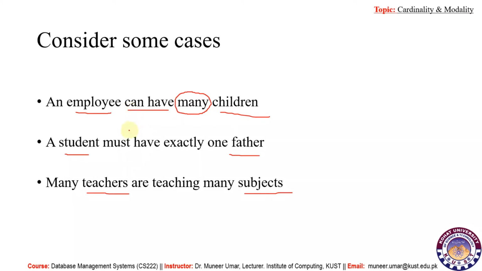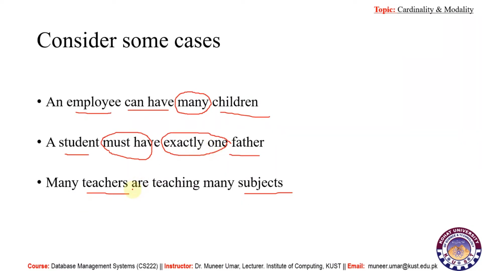Similarly, in another case, we say that a student must have exactly one father, meaning that the maximum for a student to have a father is 1, and the least is also 1. The student will have exactly one father. There would be no many and also no zero fathers for a student.